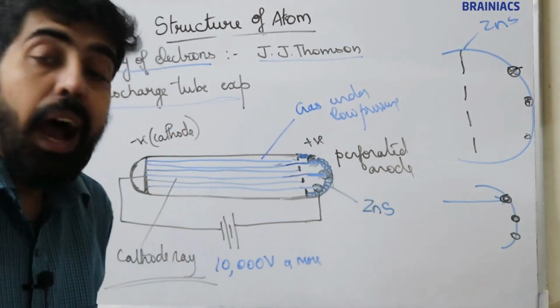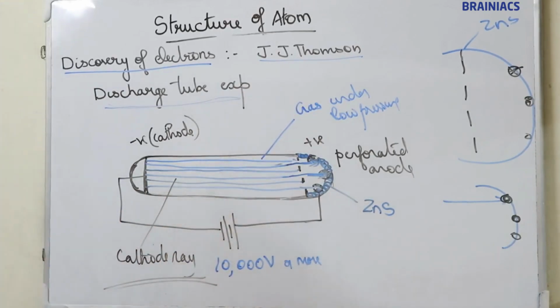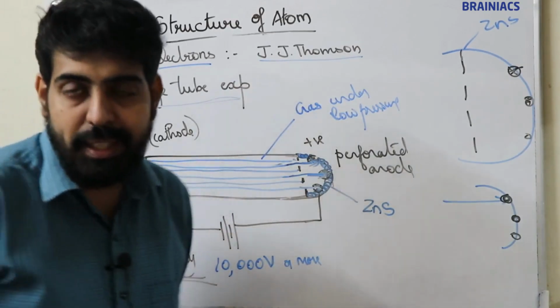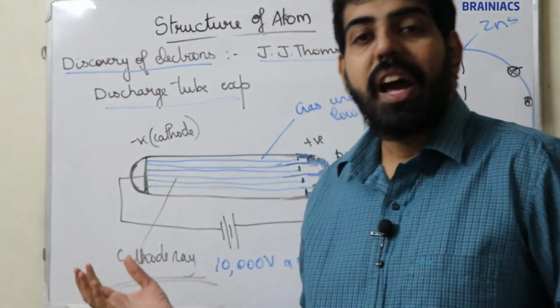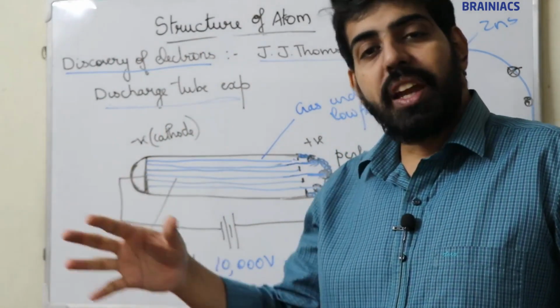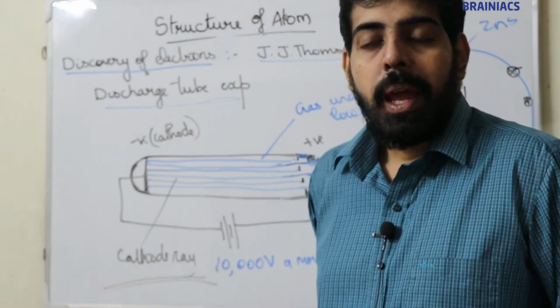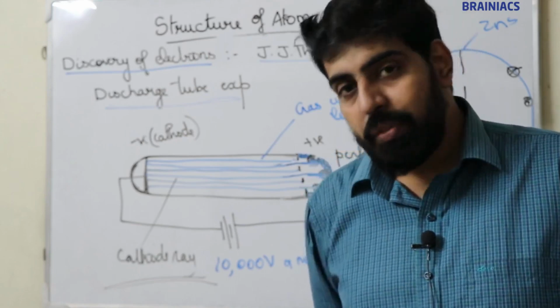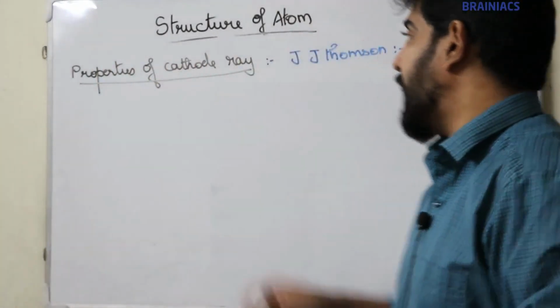These radiations are known as cathode ray. I think it's clear. This is how electron is discovered. Cathode ray is discovered, and this cathode ray leads to the discovery of electron. I think it's clear. Moving on to next topic, that is properties of cathode ray.